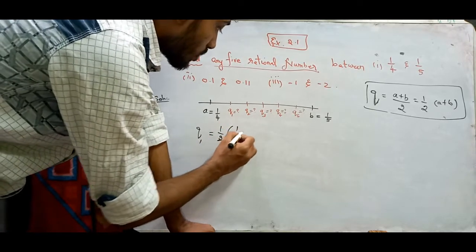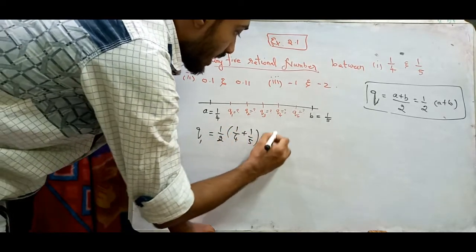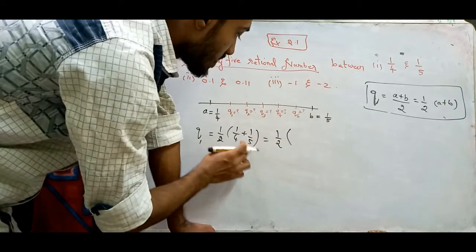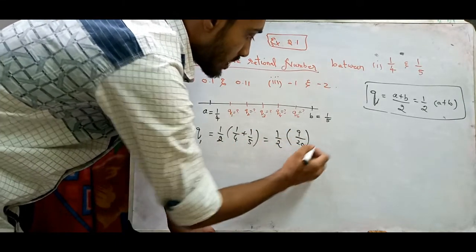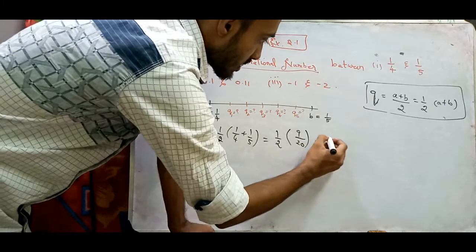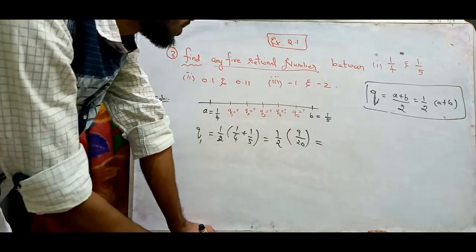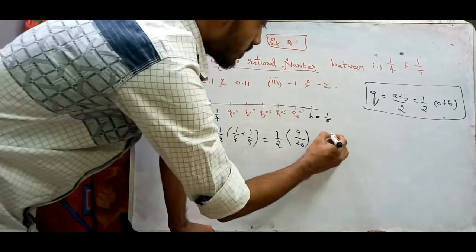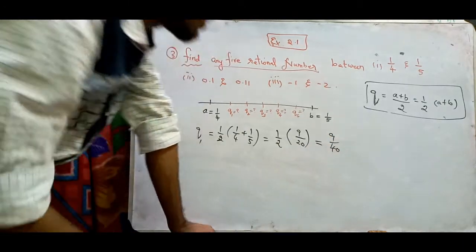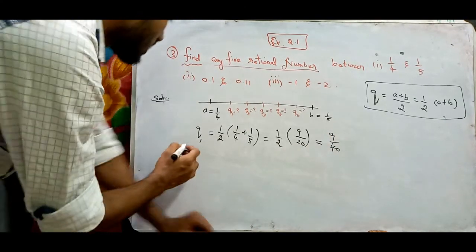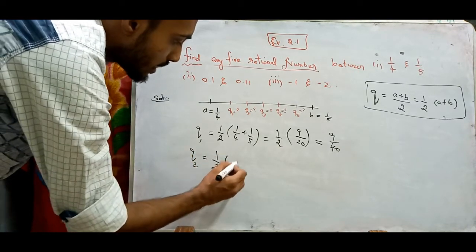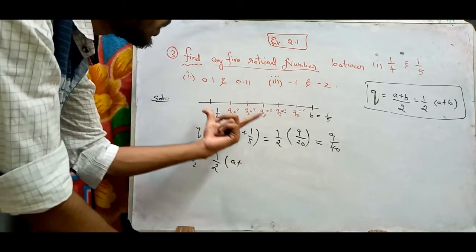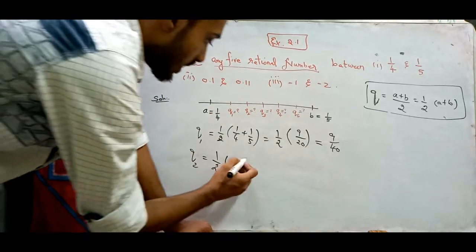A is 1/4 plus 1/5, and this is equal to 1/2 times, take LCM, 5 plus 4 is 9, 5 fours are 20. So 9/20. So what was the 20? 5 plus 4. Yeah, 9/40. Got it?